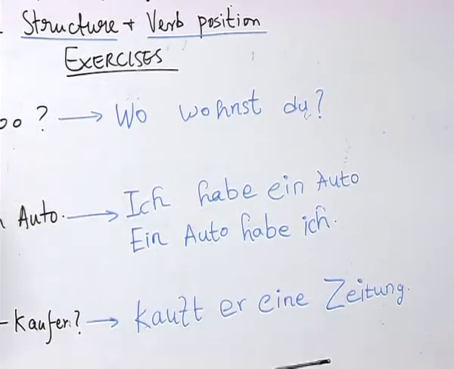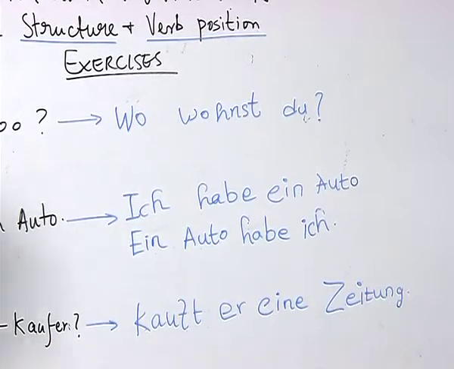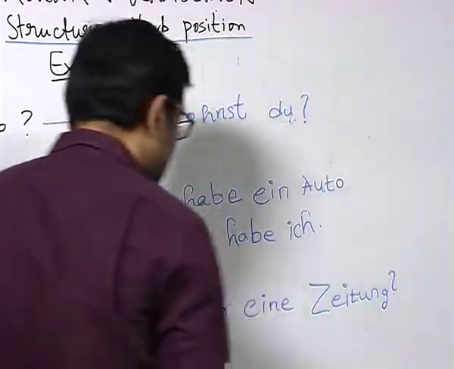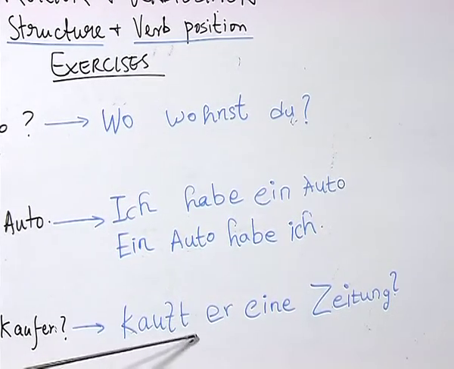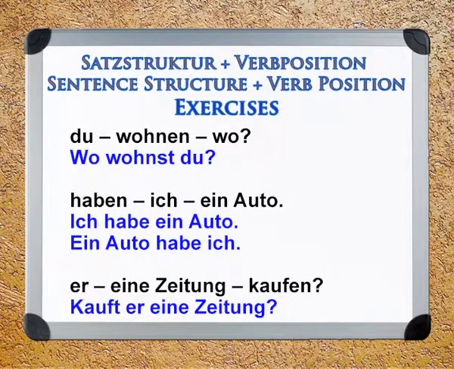And can you spot another mistake here? The student didn't put the question mark. As you know, a question mark shows that the given statement is a question. Now we have the complete answer. Kauft eine Zeitung. Now, as you can see, the verb is at the first position and it is formulated as a question. So, here it is a yes or no question. So, as you can see, the first one is a W question, the second one is a statement, and the third one is a yes or no question, and each of them has its respective verb position.